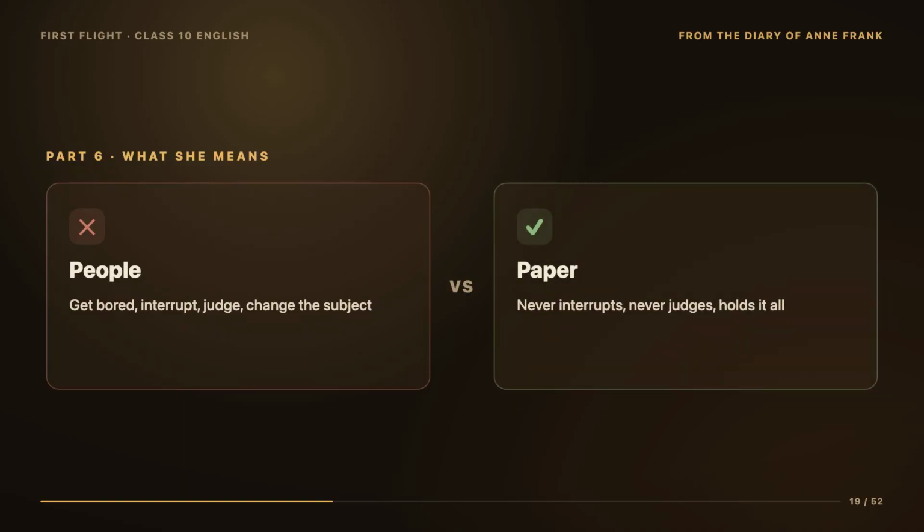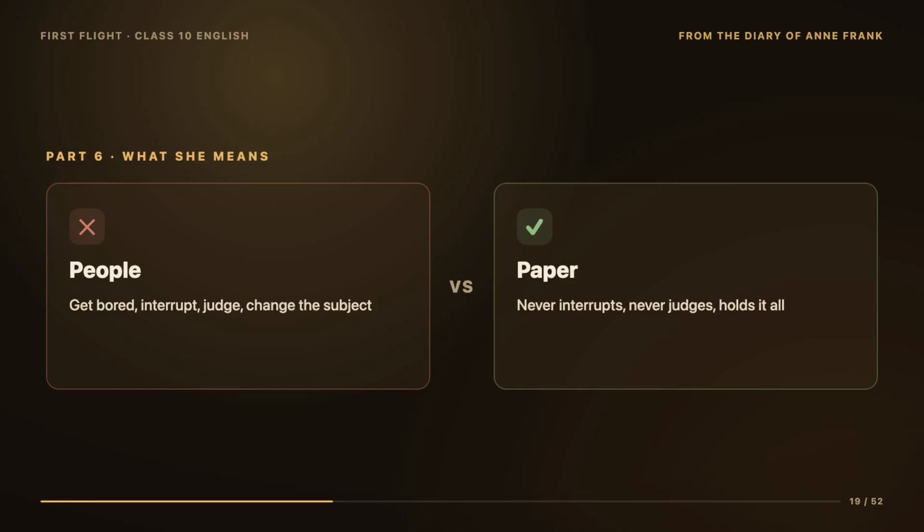Let's really understand what she means because it is beautiful. Think about what happens when you try to share your deepest feelings with a person. They might get bored, they might interrupt you, they might judge you, or laugh at you, or change the subject, or simply not understand. People run out of patience. But a sheet of paper never interrupts, never judges, never gets bored or tired of you. You can write anything, everything, and the paper will patiently hold it all without a single word of complaint.